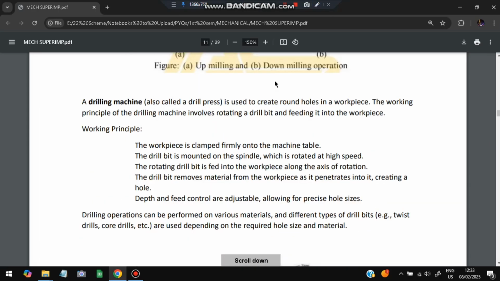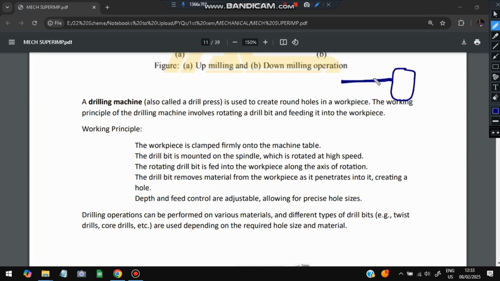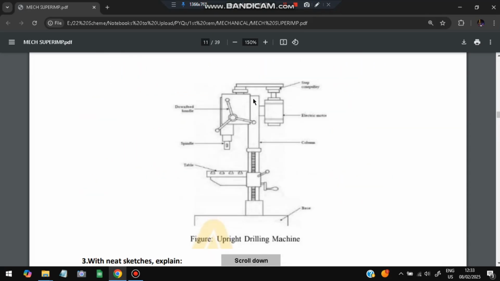The next one is the drilling machine. What does drilling do? It pierces a hole into the wall. When we drill, it rotates like this, removing all the waste material, and keeps going inside and drilling. So that is a drilling machine. This is the diagram you need to make.